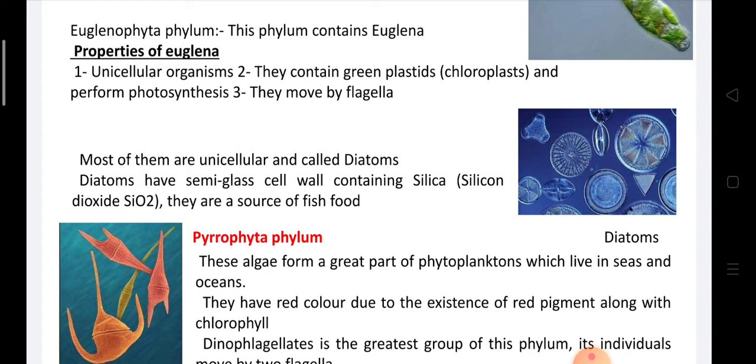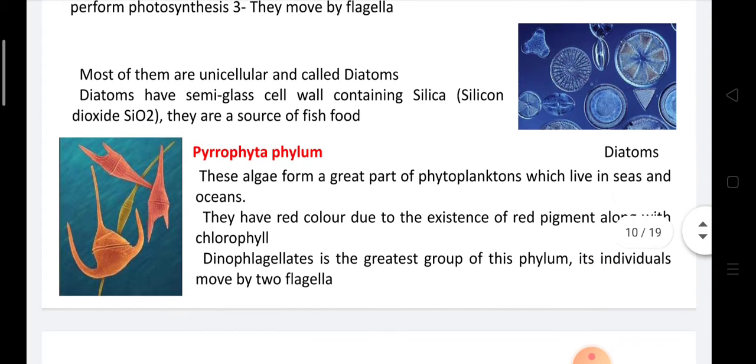Another type is called diatoms. Diatoms are unicellular organisms. Their cell wall is composed of silica, especially silicon dioxide, SiO2, and they are considered the main source of food for fish.